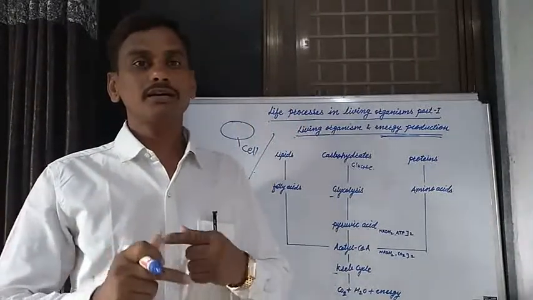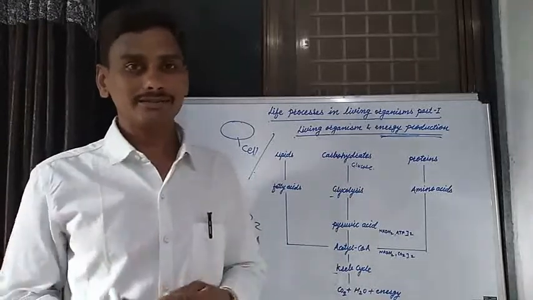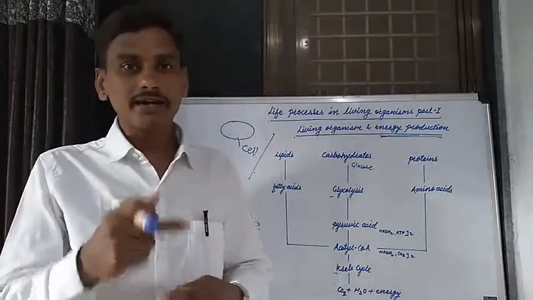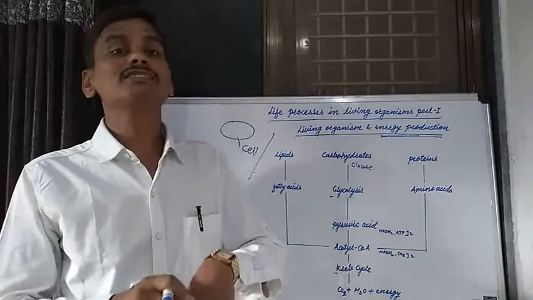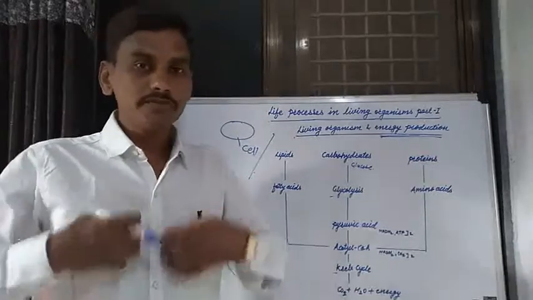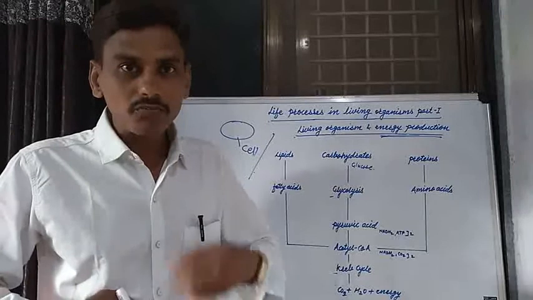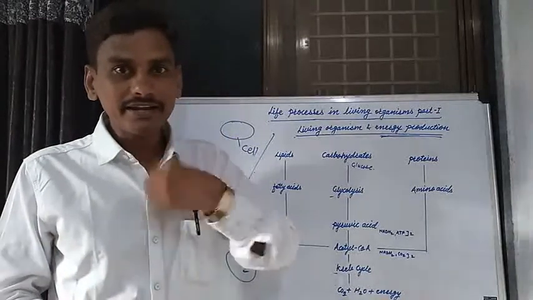Fishes respire by gill slits. In frogs, respiration is carried out by the moist skin. And in human beings, respiration is carried out by the respiratory tract.